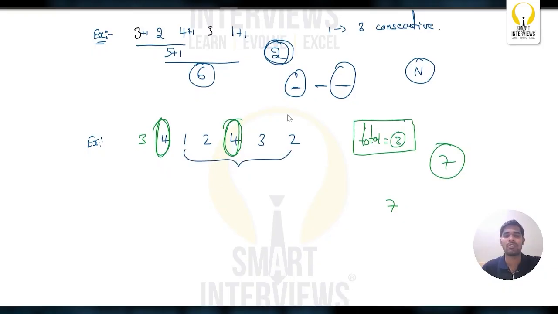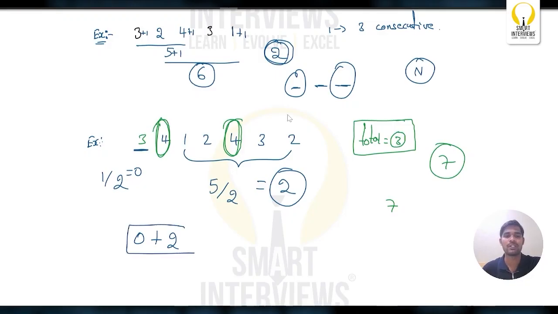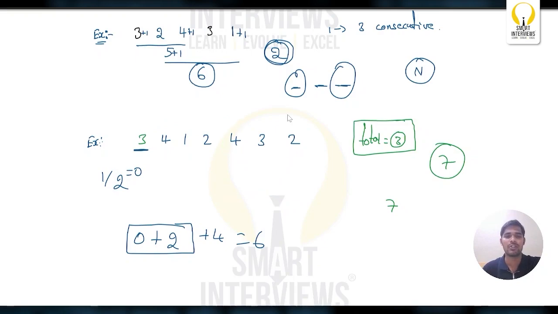So the total number of elements is 5. 5 by 2, nothing but integer division, you'll get 2. So you're having only one element, 1 by 2, you'll get 0. So 0 plus 2, this much value you can increment to this maximum value in the array, nothing but you'll get 6. So if you include this 4, you'll get 6. So if you take this 4,